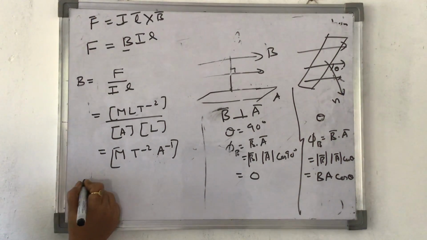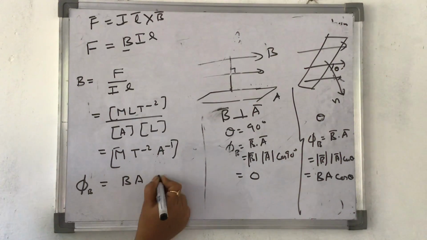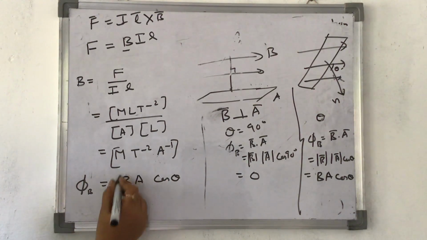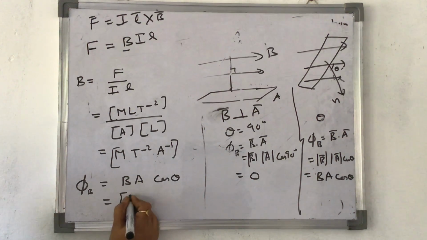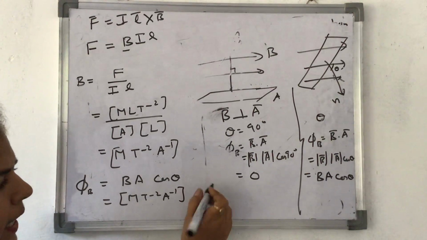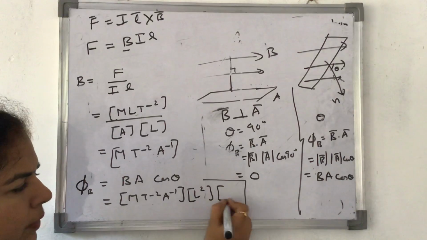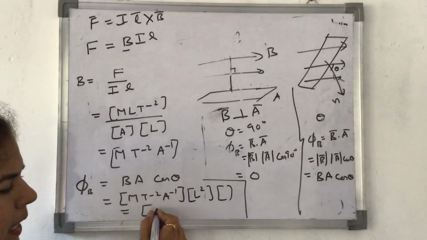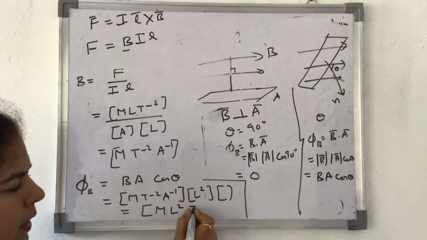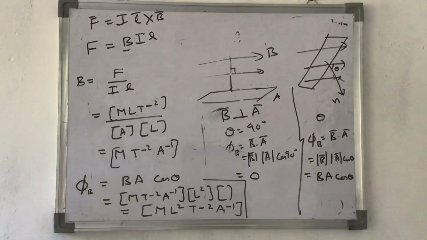But I want the dimensional formula for phi B. Phi B is equal to BA cos theta. Now let's write. For B it is M T minus 2 A minus 1. For A I have L square, and for cos theta I do not have any dimension. So this becomes M L square T minus 2 A minus 1. This becomes the dimensional formula for magnetic flux.